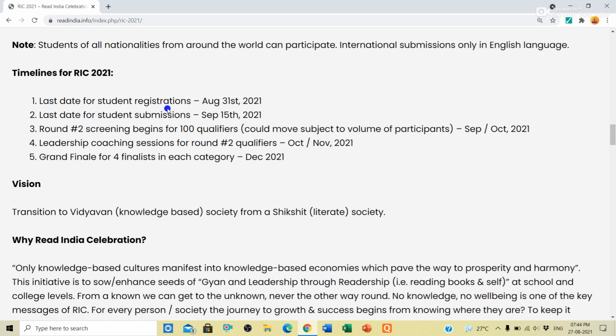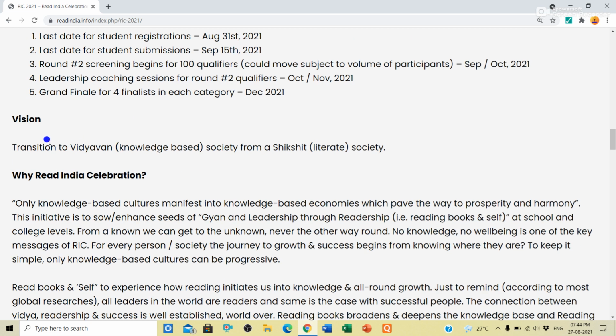After that, second round screening begins for 100 qualifiers. They will select 100 students for the second round. That will occur in the September October month. If you get selected, then only they will give you coaching in October November. Then the grand finale will be in December.